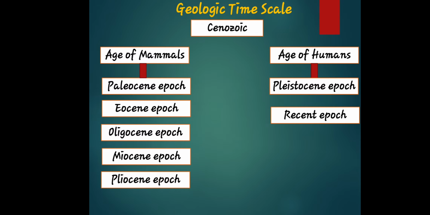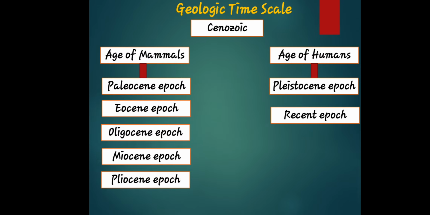Let's now move on to the Cenozoic. The Cenozoic is the third in the geologic time scale. It began about 66 million years ago upon the extinction of the Mesozoic era and extends to the present.